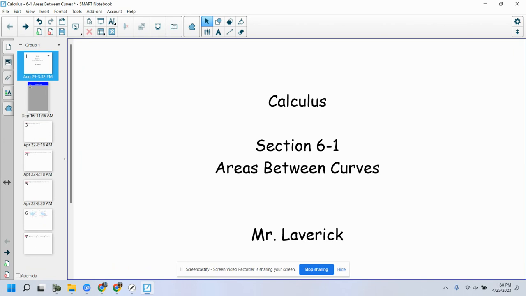Just so you guys are aware, and it's good that I have this going on the video, here is the schedule of events for the rest of the year. Today we are doing section 6.1. Hopefully I'm going to get through all the notes today, just a couple of slides. Tomorrow I'm going to let you work. Thursday I'm going to let you work. Friday we will review. And then I know I hate to do this to you guys, but on Monday we're going to do our 5.5 to 6.1 test.